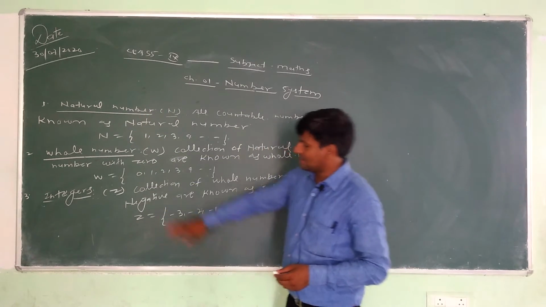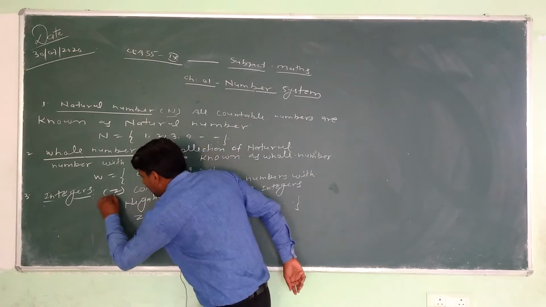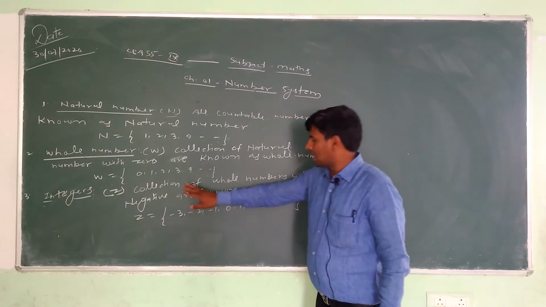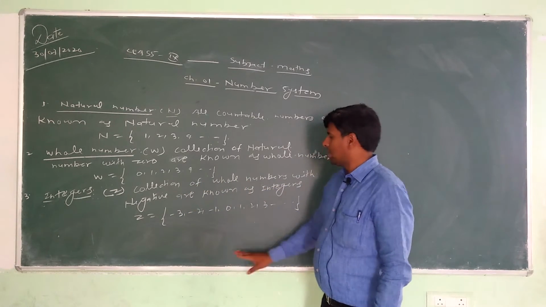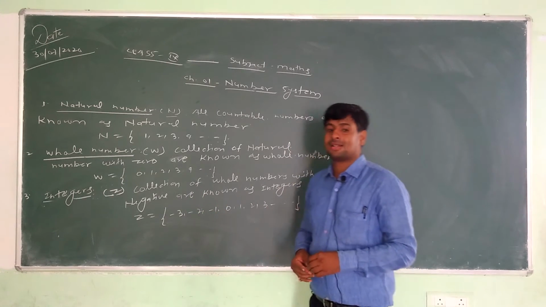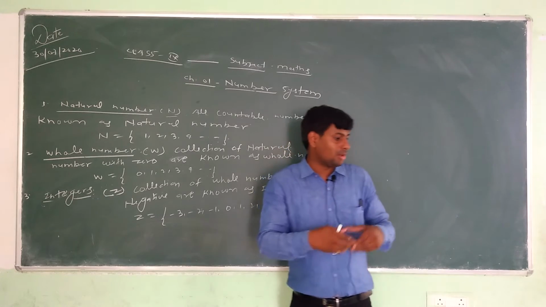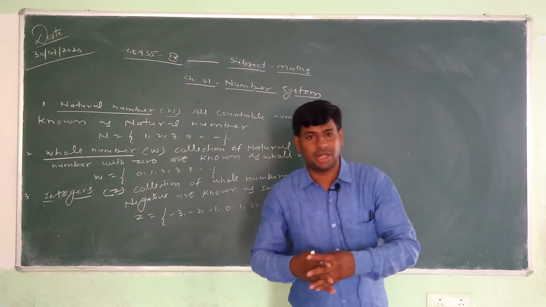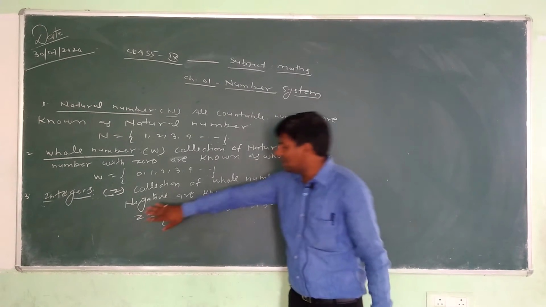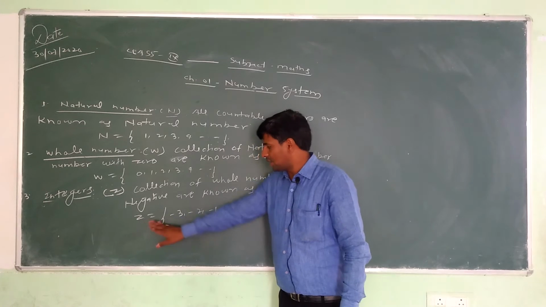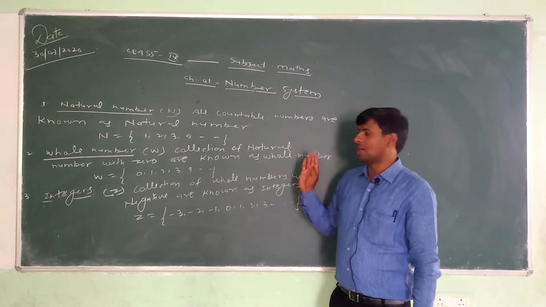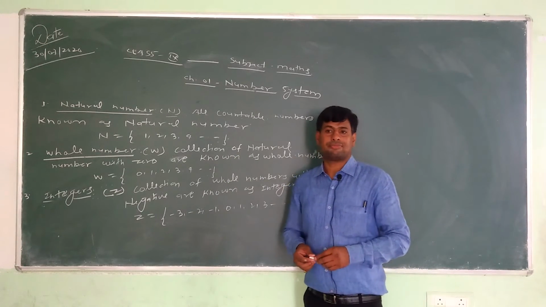Next topic is integers. Integers can be represented by Z. What is the sense of integers? The collection of whole numbers with their negatives is known as integers. Means if we collect the negatives along with the whole numbers, then what does it become? Integers. And that can be represented by Z, where Z equals -3, -2, -1, 0, 1, 2, 3 and so on. These are integers. That's clear.